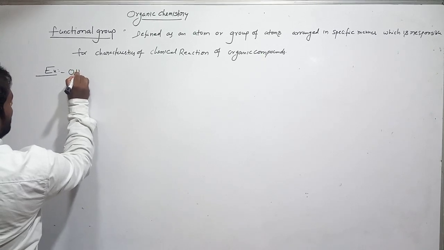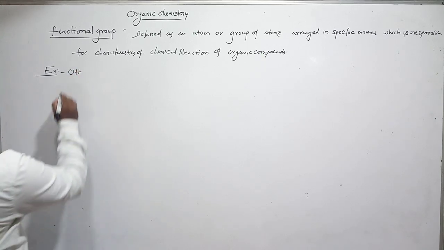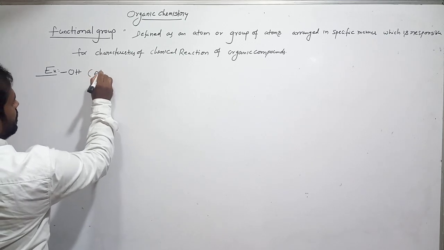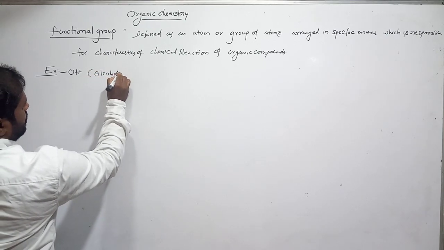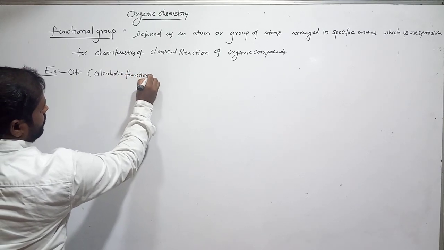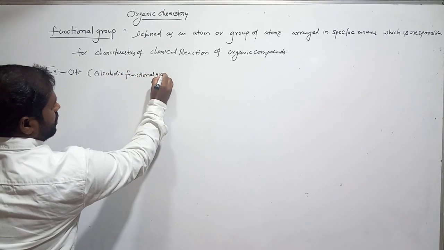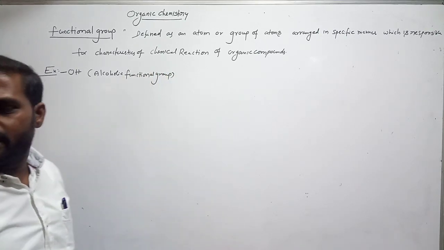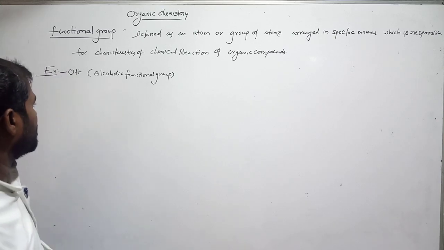OH is a functional group. We call it the alcoholic functional group. If any compound consists of OH, it is an alcohol.